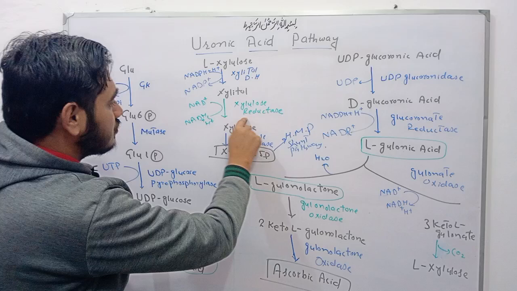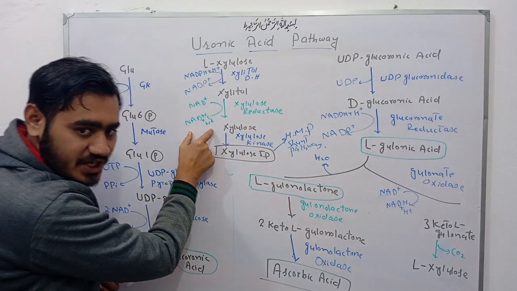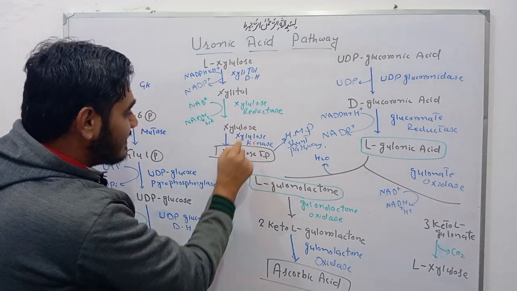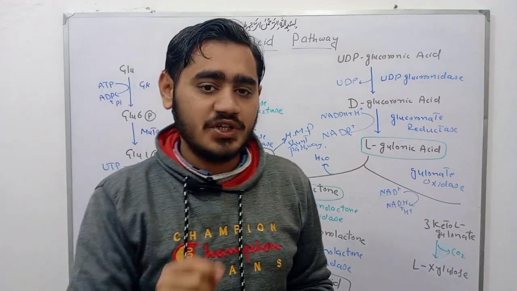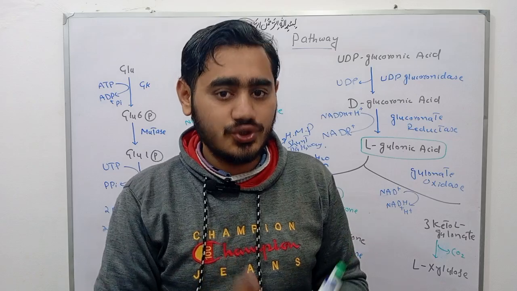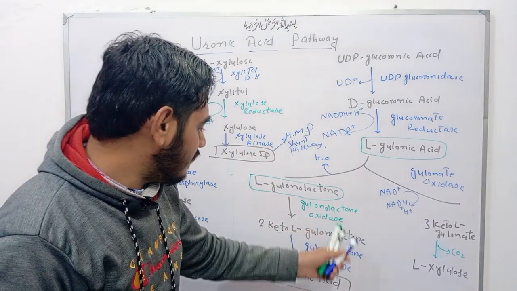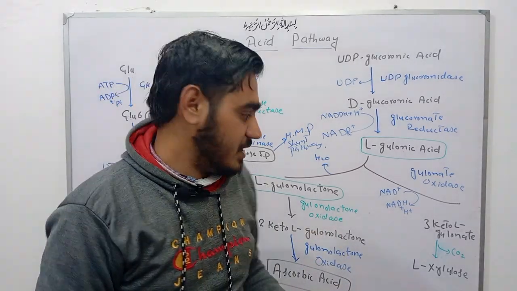With the help of xylulose reductase enzyme, NAD plus converts into NADH and H plus, and there is a formation of xylulose. And with the help of xylulose kinase enzyme, it converts into xylulose 5 phosphate, which is used in the HMP shunt pathway. Xylulose is a 5 carbon atom keto sugar. Okay. Now, due to deficiency of these enzymes, humans can't synthesize ascorbic acid.